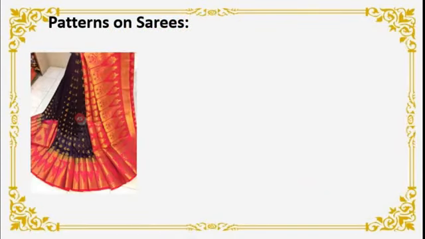Now we will see patterns on saris. See, students, such a beautiful pattern. Here we can see two different types of patterns. One is used on the border and pallu and another is used on the body, isn't it? There is a black body with a pink border. The pink border has the same pattern and the black body has the same pattern. So the contrasting colors look very beautiful. When your mother wears this sari, she looks very pretty, isn't it?